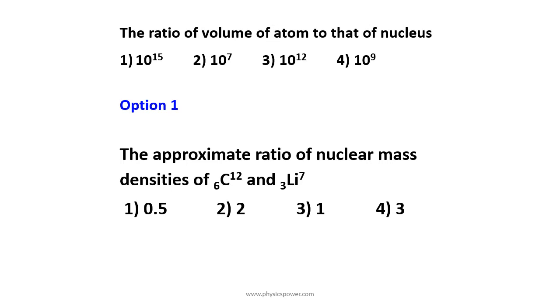So the density of the nucleus is the same for all nuclei, irrespective of the mass number as well as atomic number. So the ratio will give the same value every time, that is equal to 1. There is no variation in density with respect to nuclei. Next question.